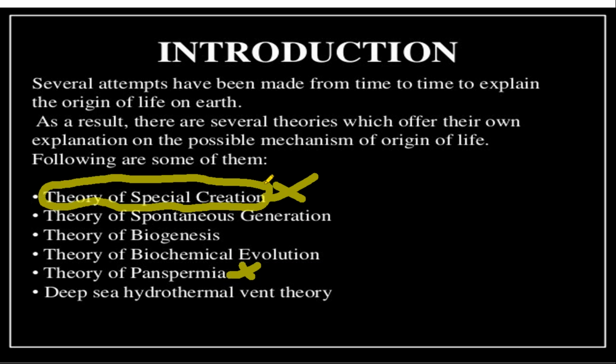Maybe it is possible, but in scientific terms, this is not possible. Theory of panspermia: as per this theory, life comes from another planet in the form of spores. The spores fall on the earth and the formation of life takes place. This theory was also criticized.